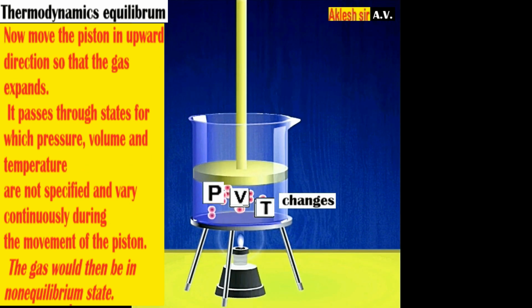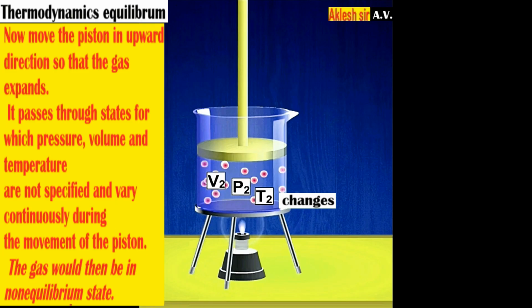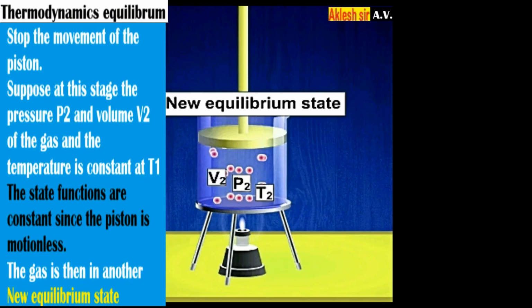Now move the piston in upward direction so that the gas expands. It passes through states for which pressure, volume, and temperature are not specified and vary continuously during the movement of the piston. The gas would then be in a non-equilibrium state. Stop the movement of the piston. Suppose at this stage the pressure is P2, the volume is V2, and the temperature is constant at T1. The state functions are constant since the piston is motionless. Thus the gas is then in another new equilibrium state.